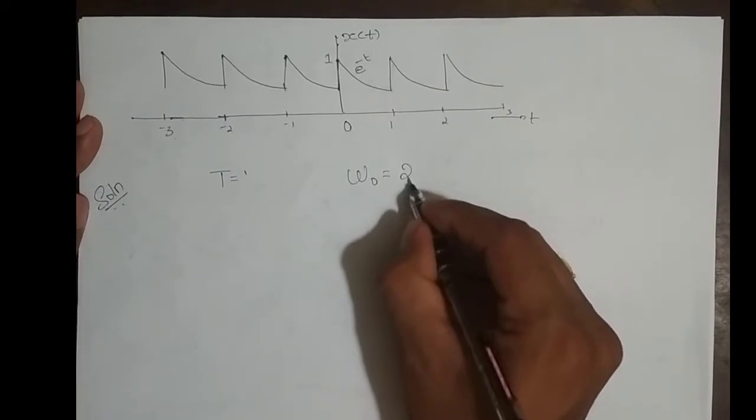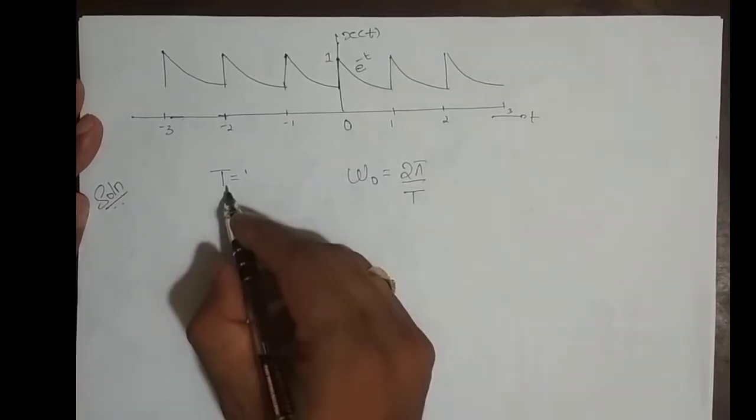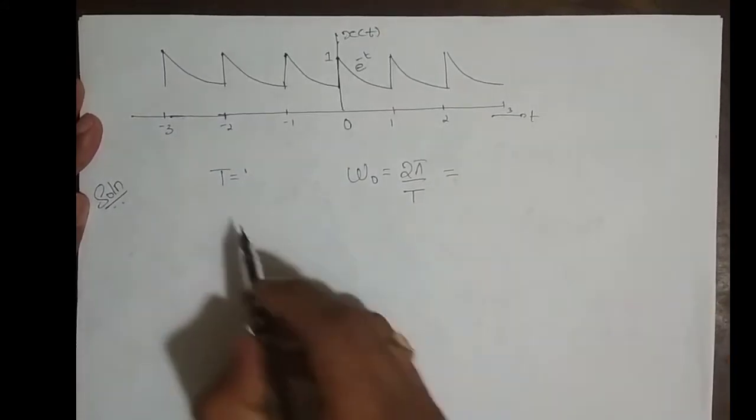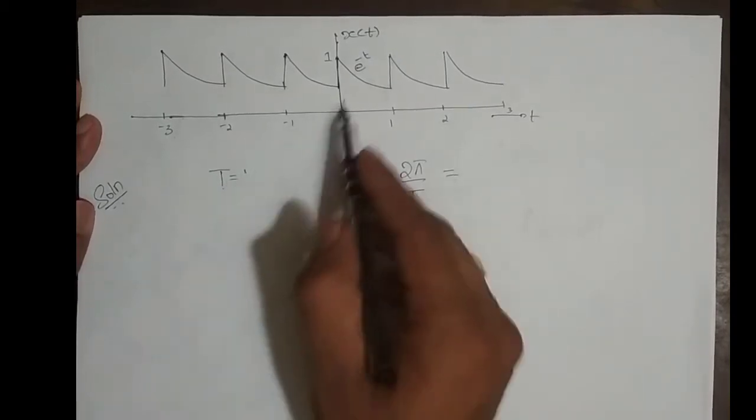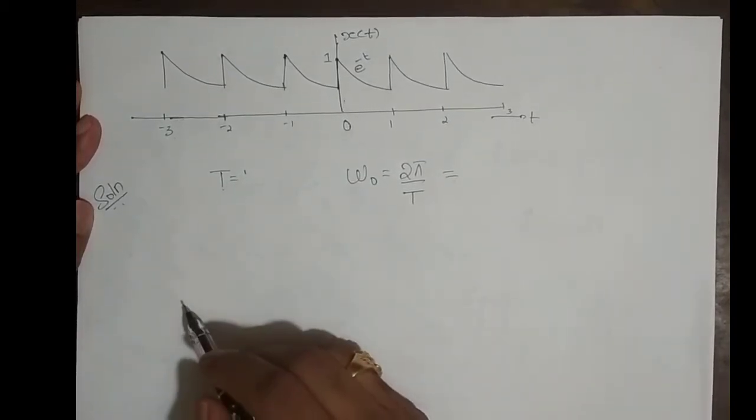But what is omega naught? Omega naught is 2 pi by T. Once I get T, I can find omega naught. So now how do we find T for this signal? What is T first of all? It is nothing but the fundamental period, right?